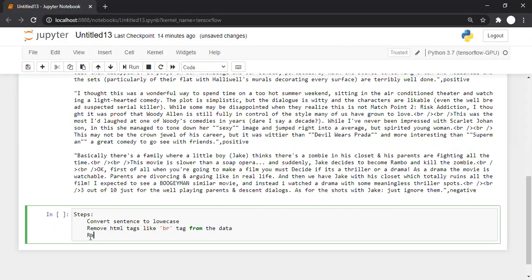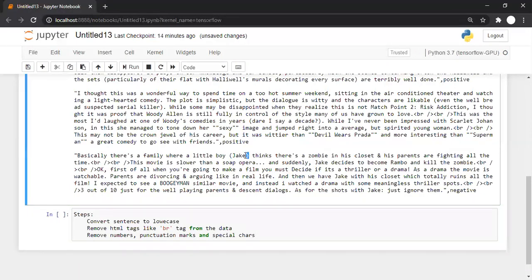After that, we are supposed to remove the numbers, then punctuation marks, and special characters. So like this, a little boy Jack.